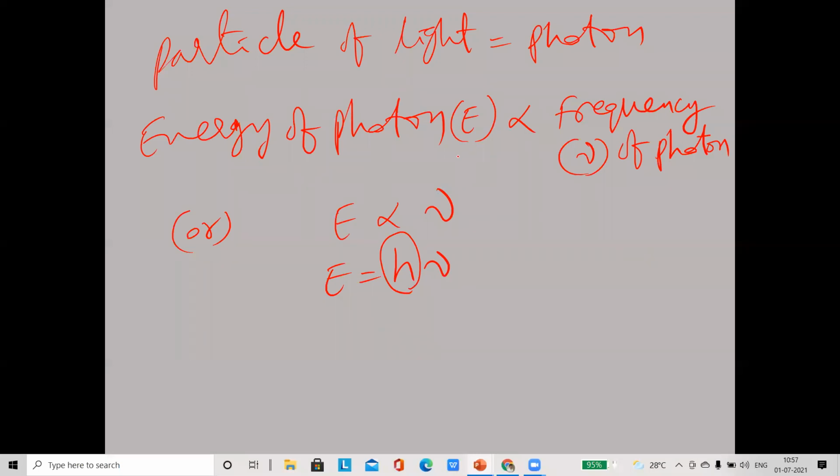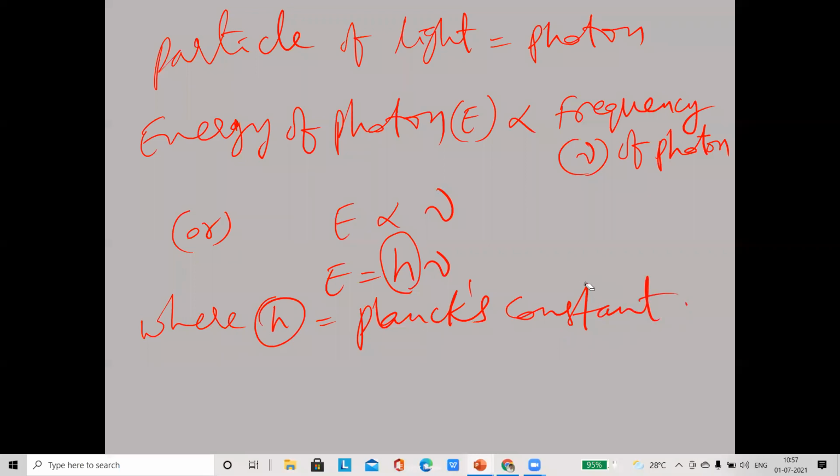What is h here? h equals Planck's constant. The value of Planck's constant is 6.625 into 10 power minus 27 erg second, or in joule second we write 6.625 into 10 power minus 34 joule second.